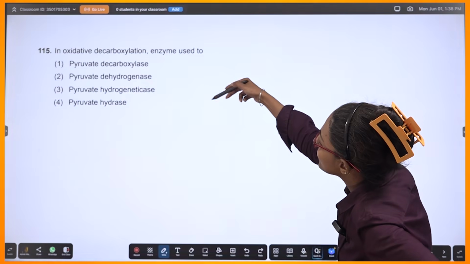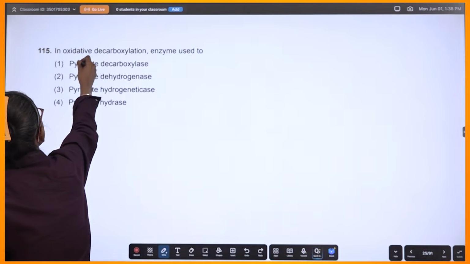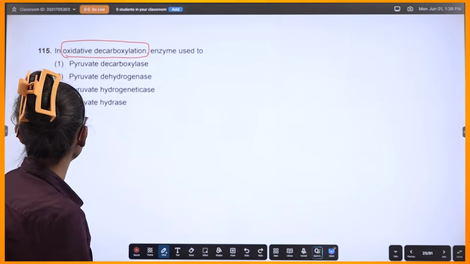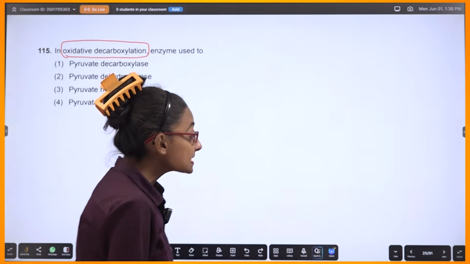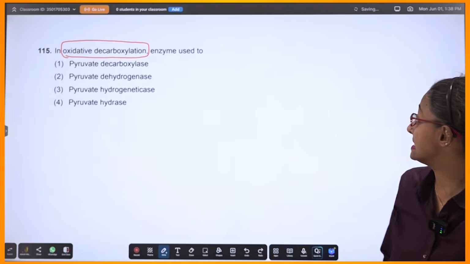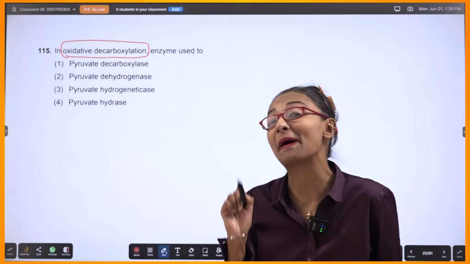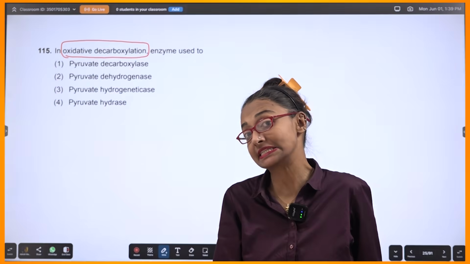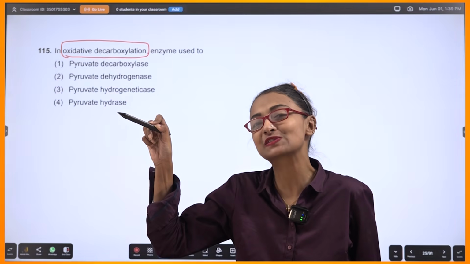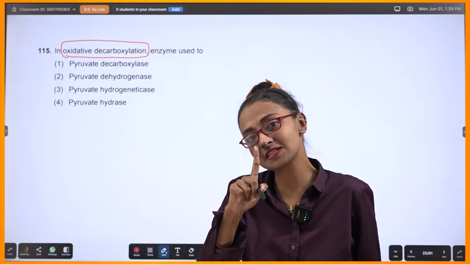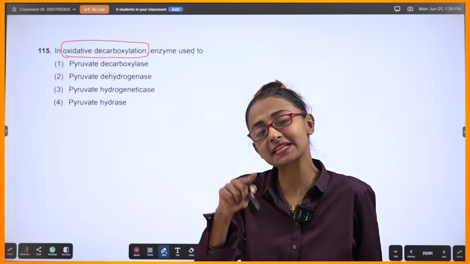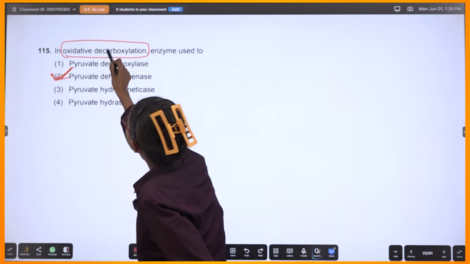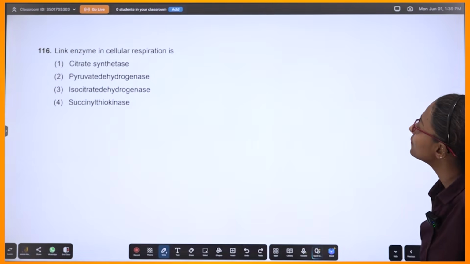Okay. Again, the same kind of question. Let's see. In oxidative decarboxylation, what kind of enzymes do you need? Remember when pyruvate is there and you're trying to convert pyruvate into acetyl-CoA, there one carbon dioxide is going out, correct? That is your decarboxylation process, correct? And your NADH2 produced. So, pyruvate dehydrogenase. Decarboxylation, no? Fine. Let's move to this.